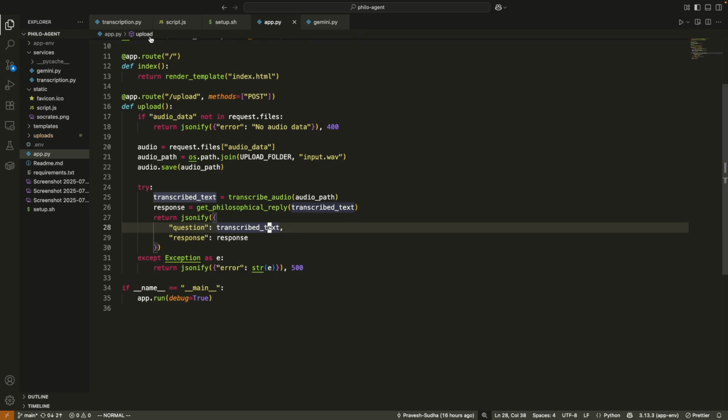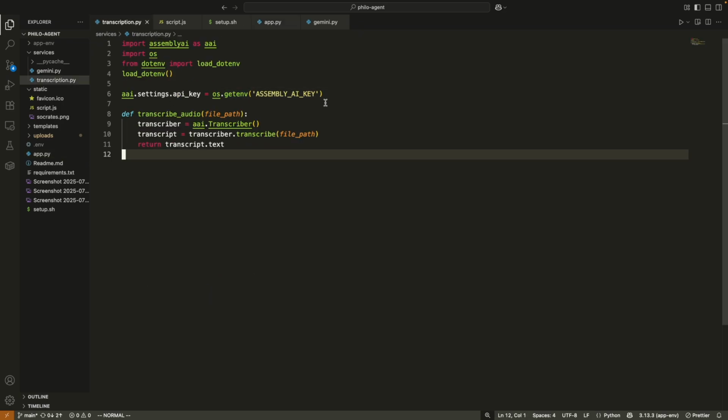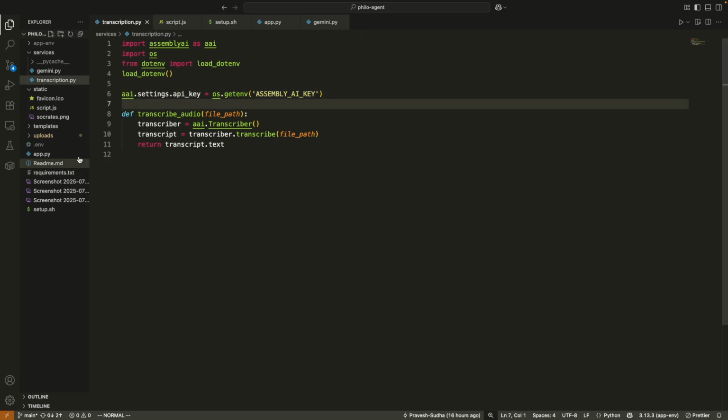Okay, so after that we have our transcription.py file. Here we have specified our AssemblyAI API key. I have saved it inside a variable, and it contains the function transcribe audio that sends the audio to AssemblyAI and returns the transcript.